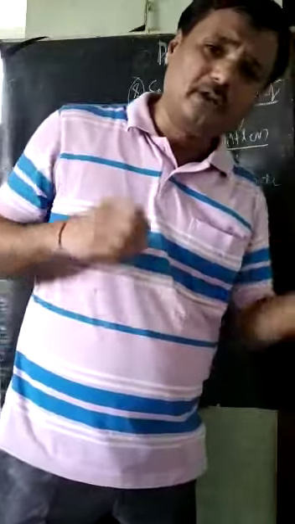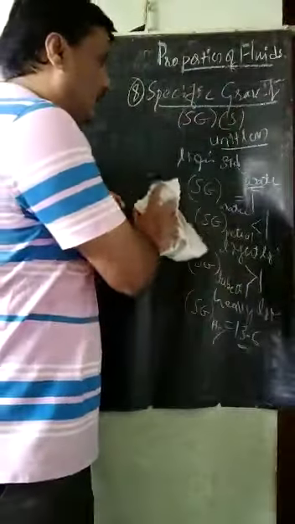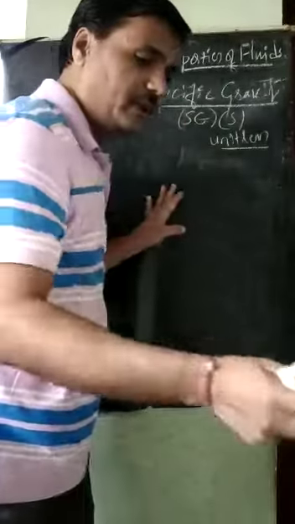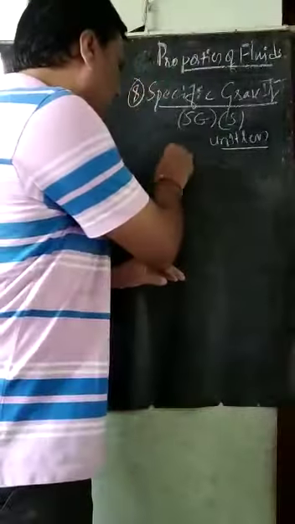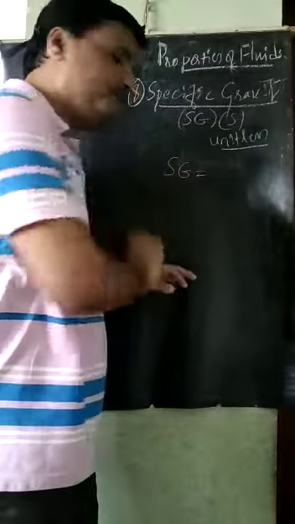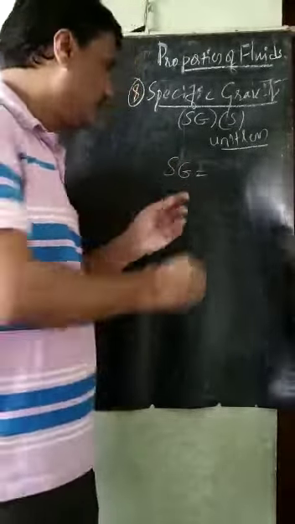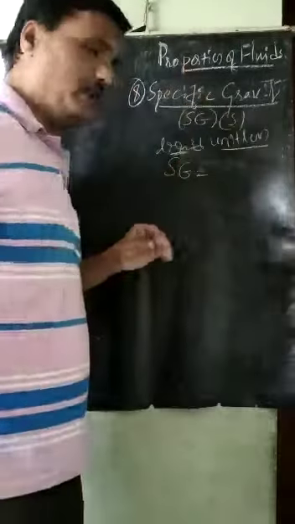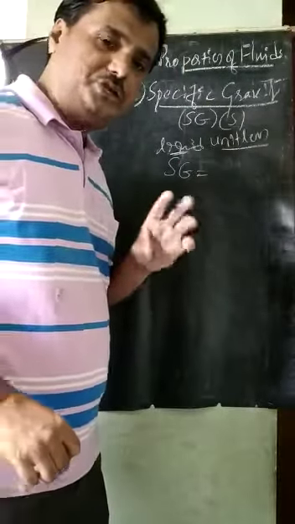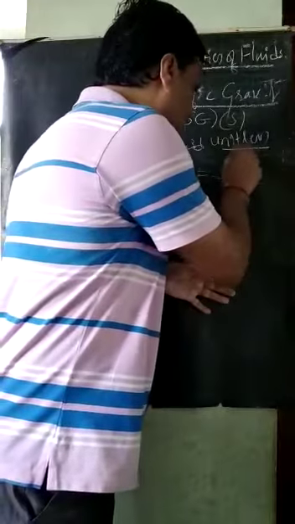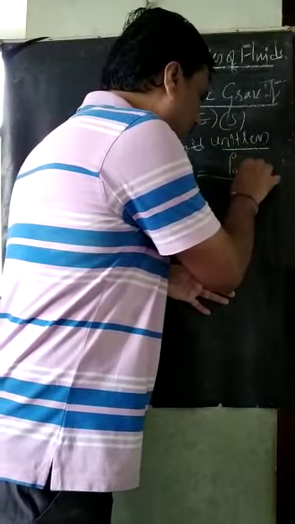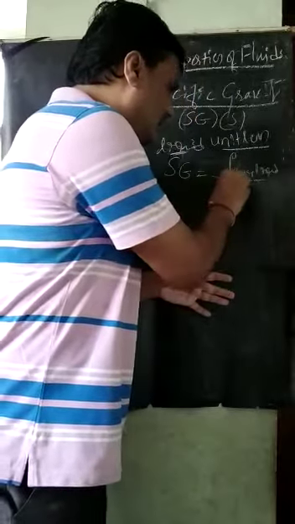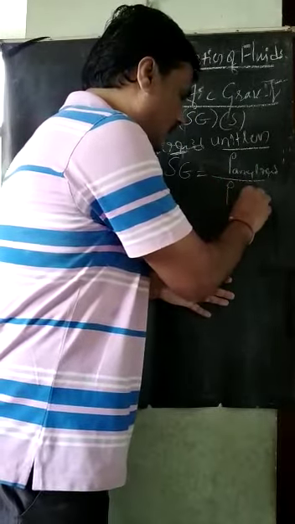And how do we define this specific gravity? Specific gravity, for liquids, is the ratio of the density of any liquid to the density of water.